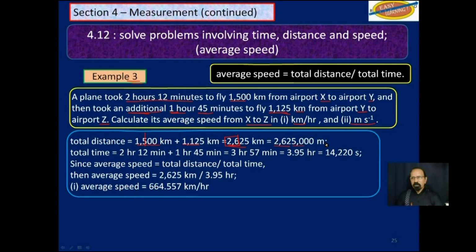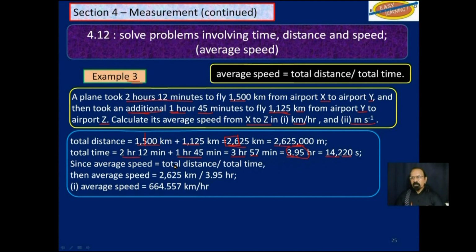2,625,000 meters. Total time, 2 hours 12 minutes plus 1 hour 45 minutes. That will give you 3 hours and 57 minutes, or 3.75 hours. 3 significant figures. 14,220 seconds.